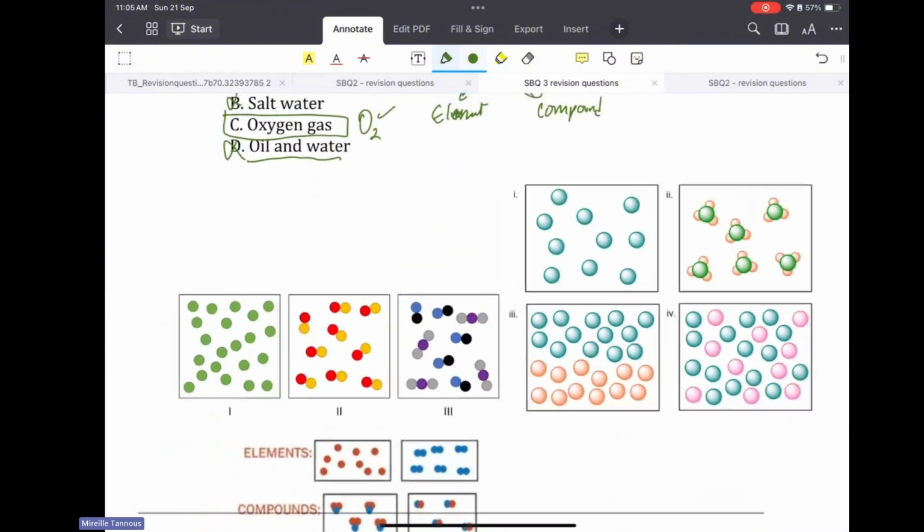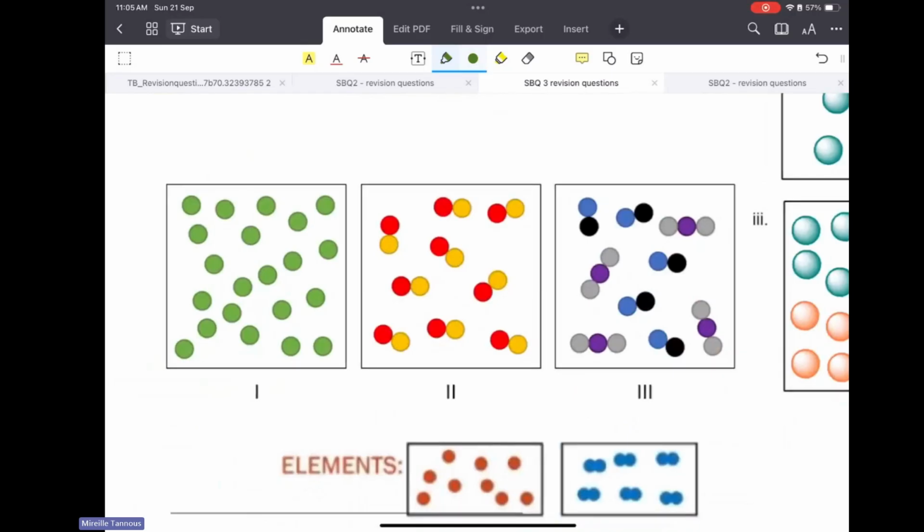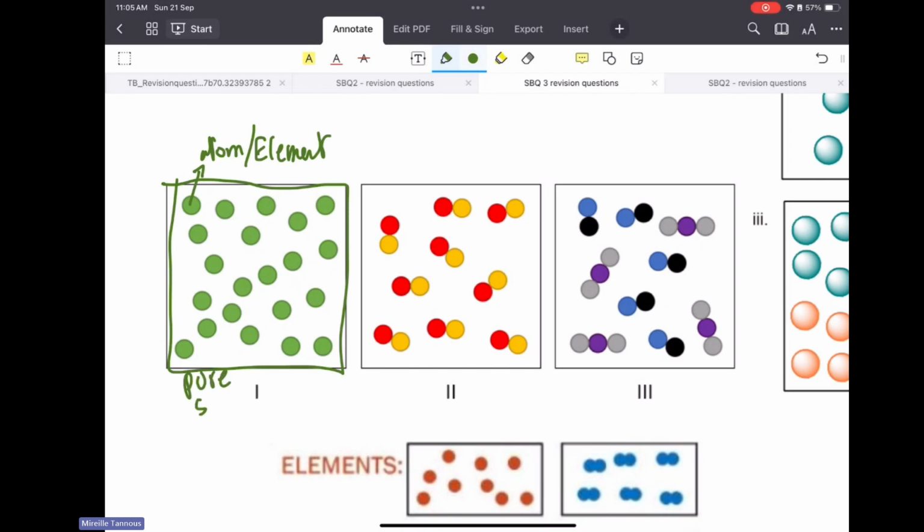Now this diagram here, I'm just giving examples to differentiate between elements, compounds, and mixtures. The one unit is an atom. The whole is an element. That is a pure substance.